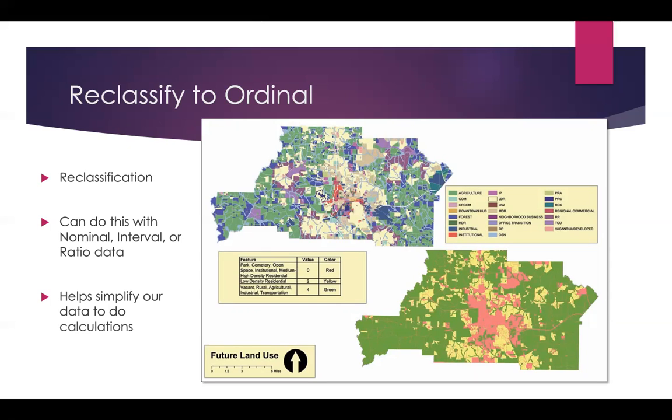You can also do this with interval and ratio data, which is pretty key for GIS work. You might want to reclassify places with median household incomes above $45,000 a year as high income and give them a 3, for instance. Places with incomes between $30,000 and $44,000 get a 2, and places below $29,000 as low income get a 1. It also really helps sometimes to create binary variables such as suitable or not suitable when talking about different types of land use or different elevations for a suitability analysis we'll get into later. All of those are ordinal.